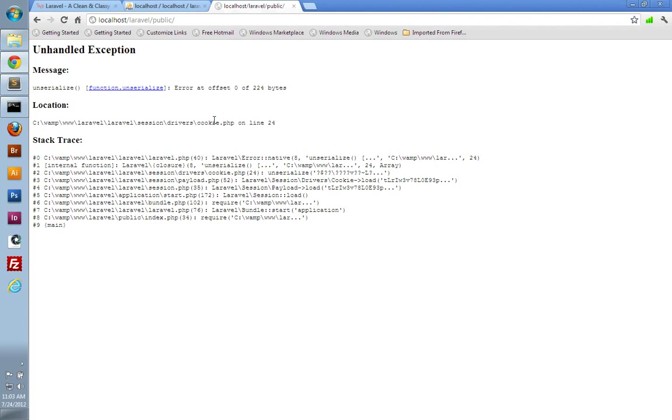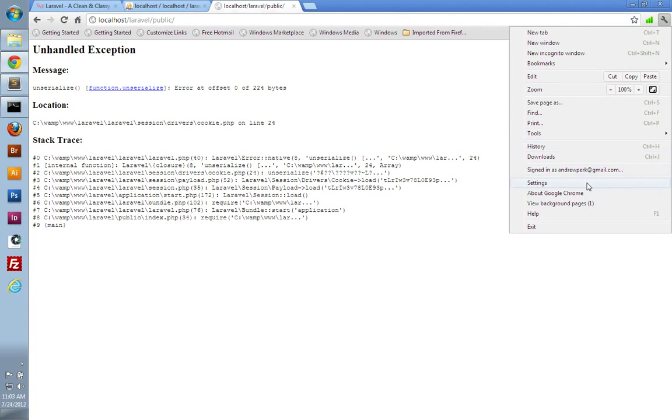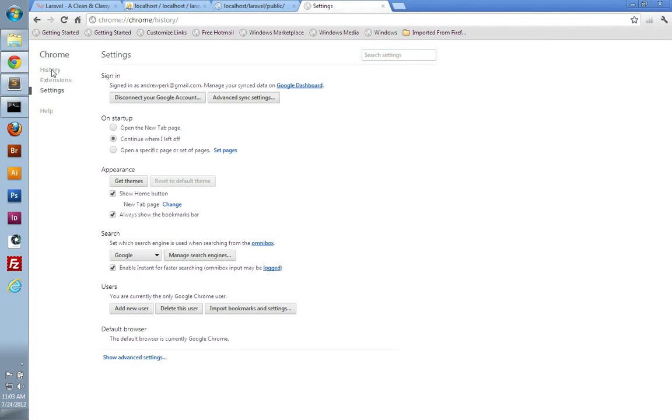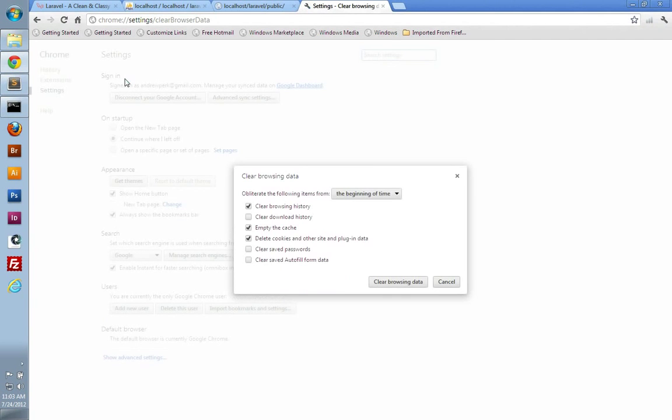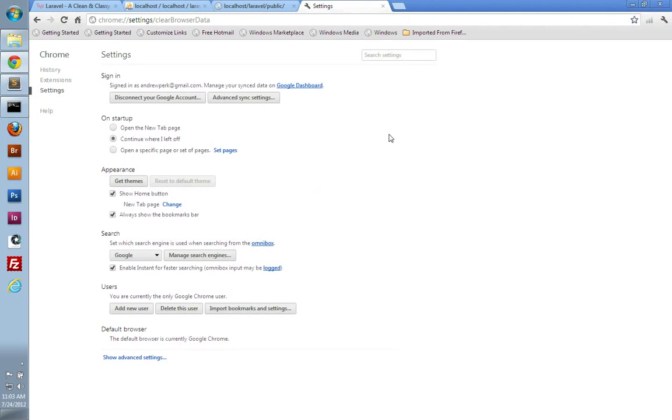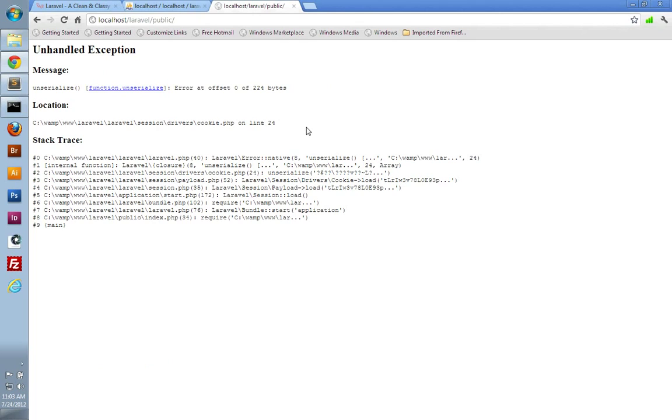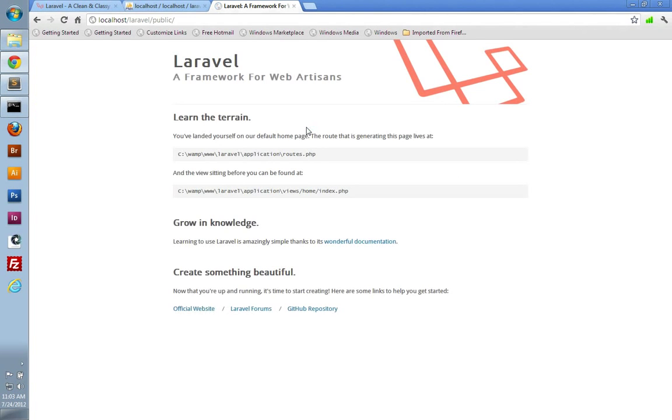The problem is that when we first visited our application in the browser, we had the placeholder application key, and then when we changed the application key to our new secure one and try to visit our website again, we get this error. So to fix it, all you have to do is clear out your browser's cache and cookies. I'm going to do that here in Chrome by clicking on the Tools icon, going to Settings, going to History, and clearing all browsing data. Make sure you're emptying the cache and deleting cookies, and just clear that data out. Then if we go back to our application and refresh, you can see it's working again.